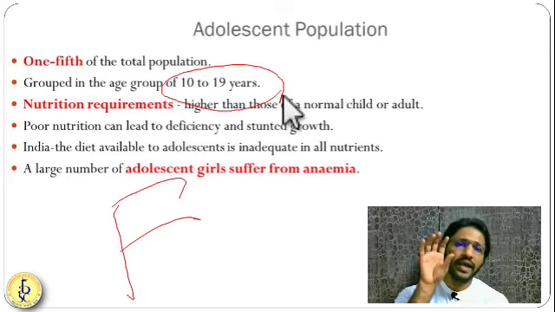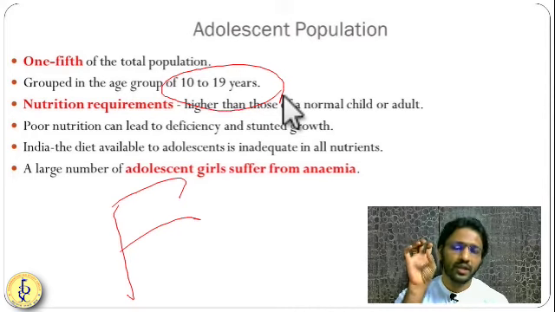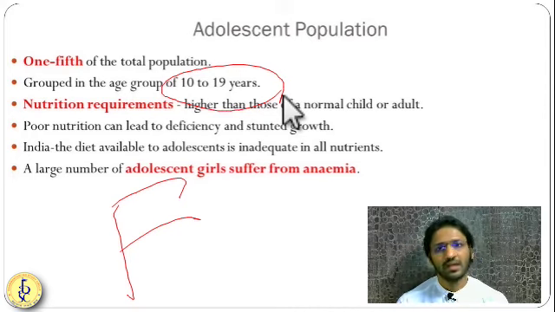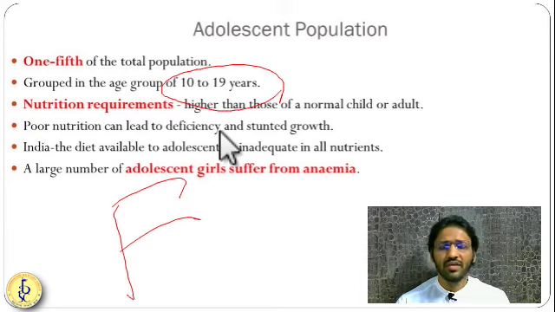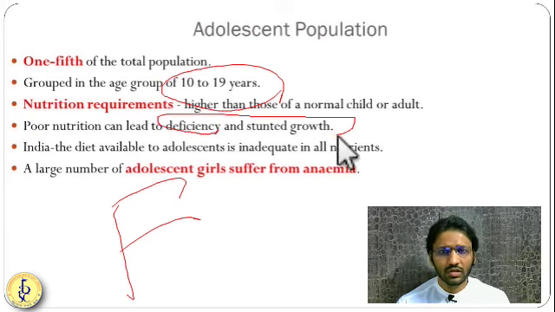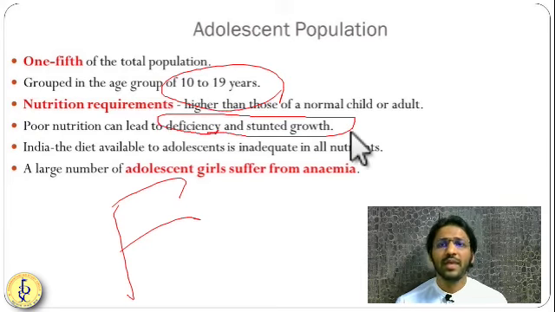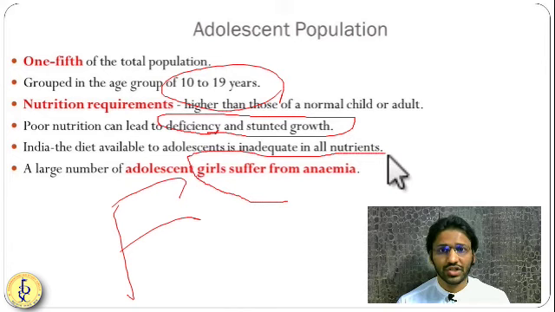So you need to pay specific attention to their health, their education, and their nutrition. Getting it? We require this in a particular amount. Nutritional requirement should be in a particular amount. Here, in the adolescent population, nutritional deficiency and stunted growth can lead to severe damage. In case of India, girls suffer from this nutritional deficiency.